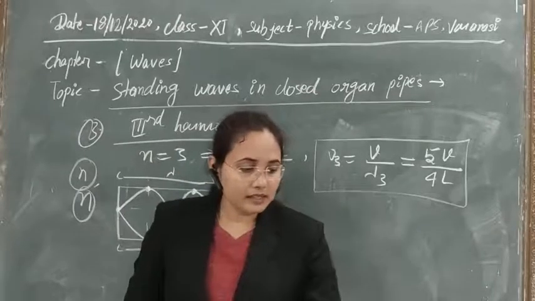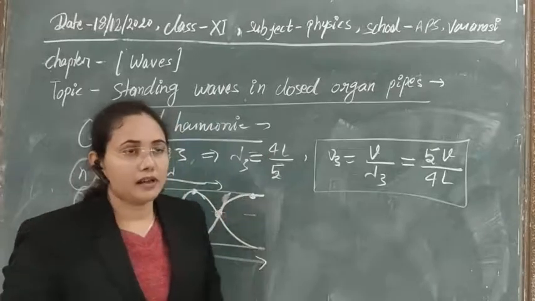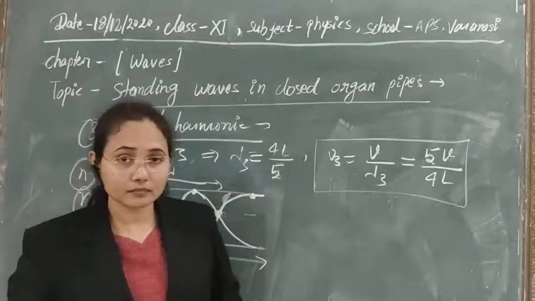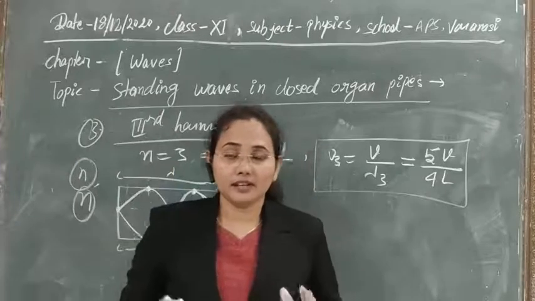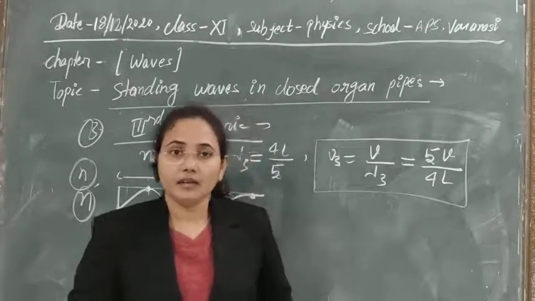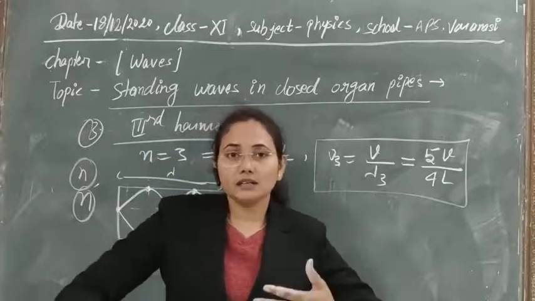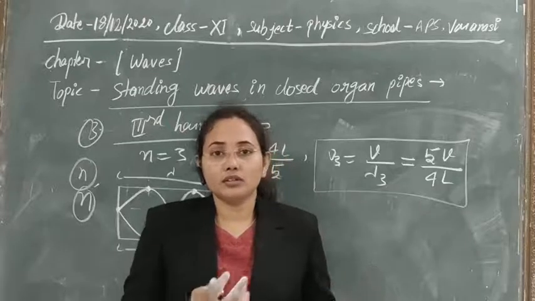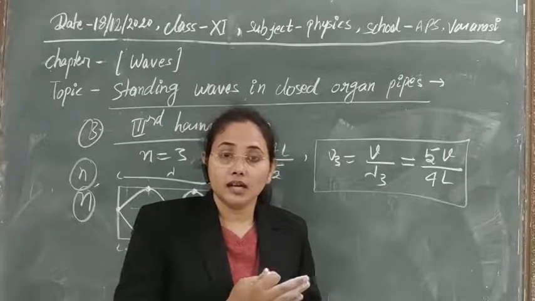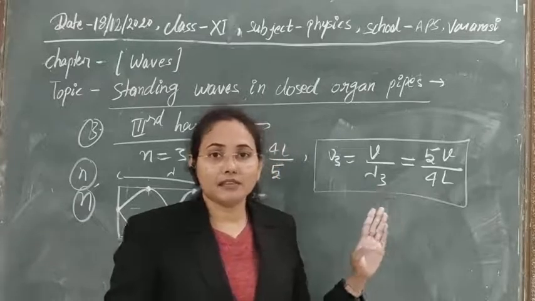Again, in the same way, we have seen that for the production of different harmonics in musical instruments, or different numbers of nodes and anti-nodes, or to change the sound produced by that musical instrument, we have to produce the exact frequency.